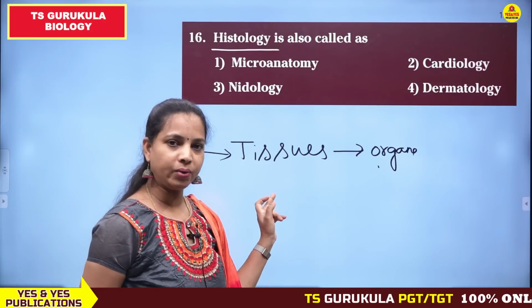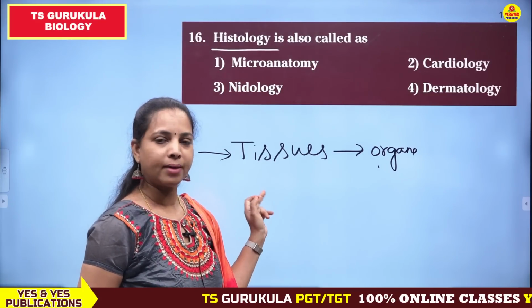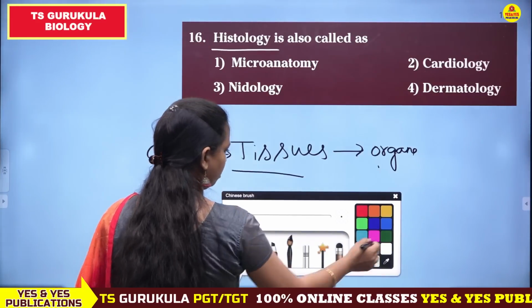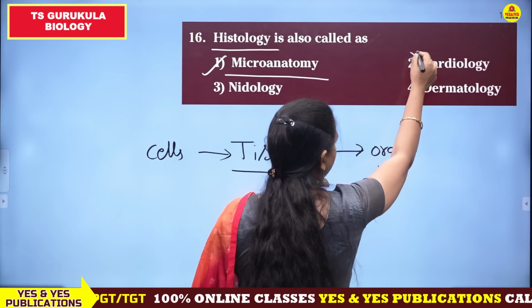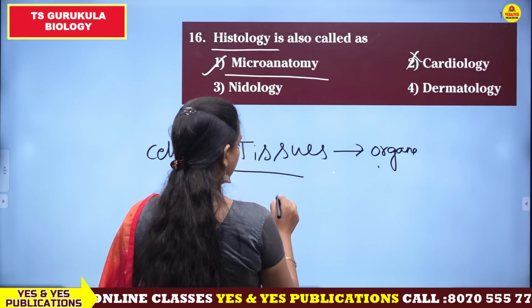So this is anatomy, but at a micro level, so histology can also be called microanatomy. First option is correct. Cardiology is incorrect. Cardiology is nothing but the study related to the heart.